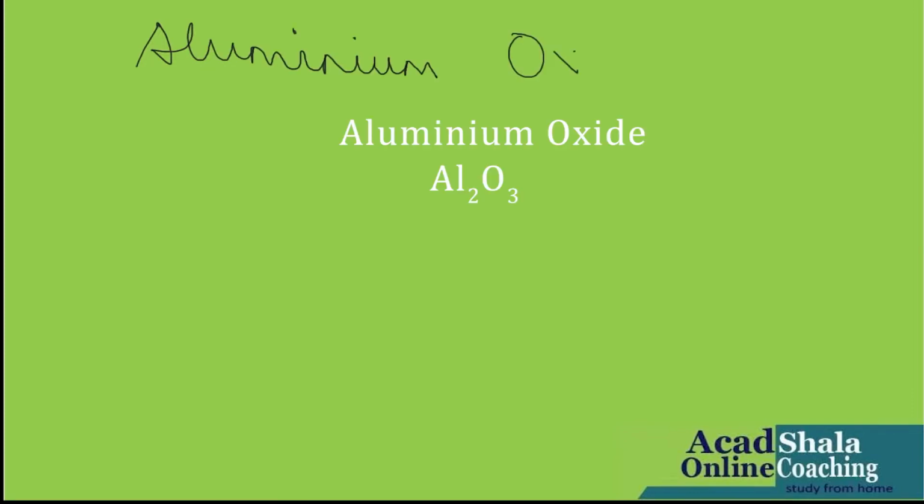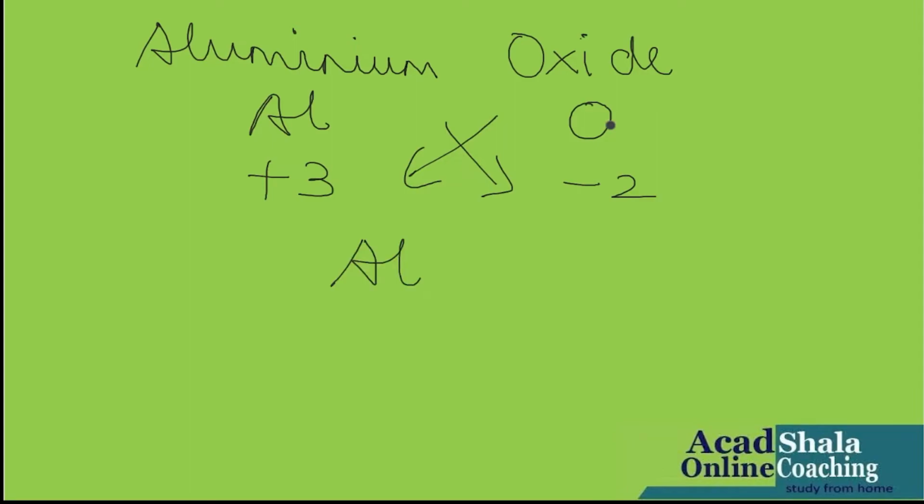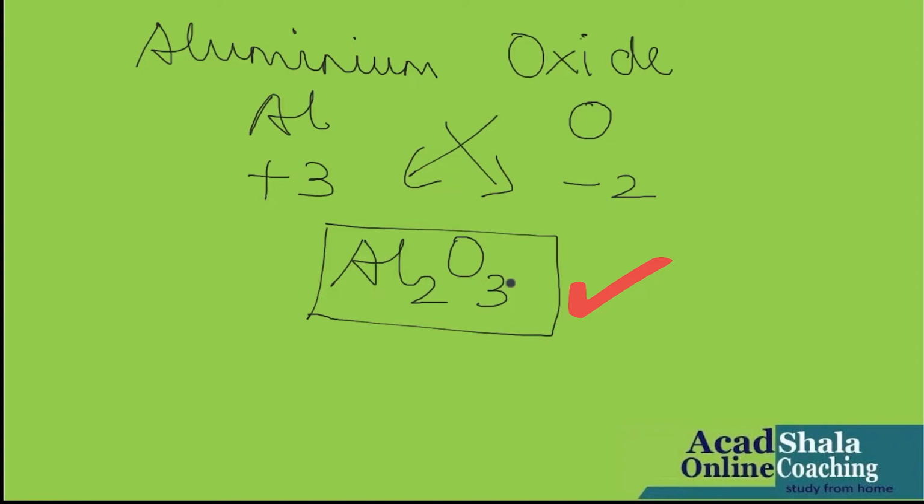Aluminium oxide. Symbol aluminium Al. Oxide oxygen, that is O. Valency +3. Oxygen, that is oxide, -2. Criss cross. It will become Al2O3. Al2O3. Finished. It is so simple. It is not difficult, children, at all.